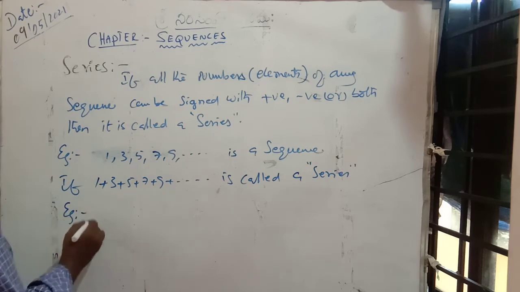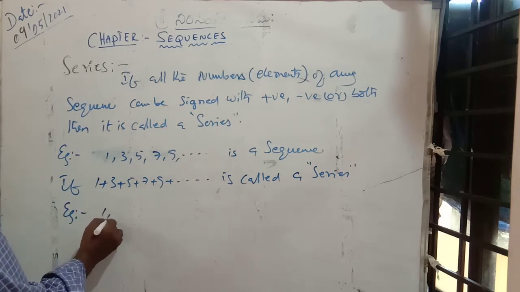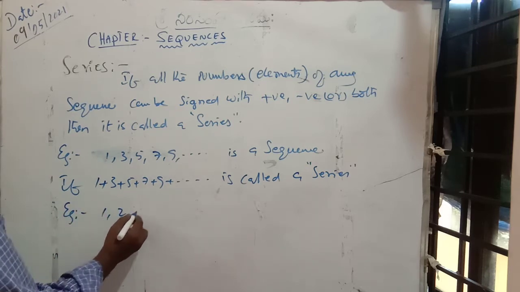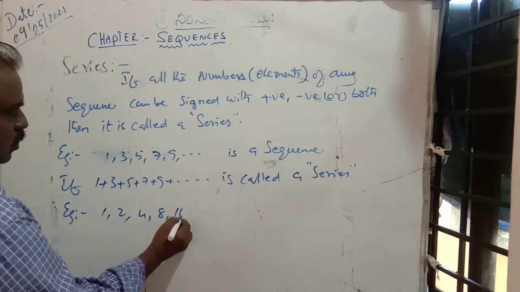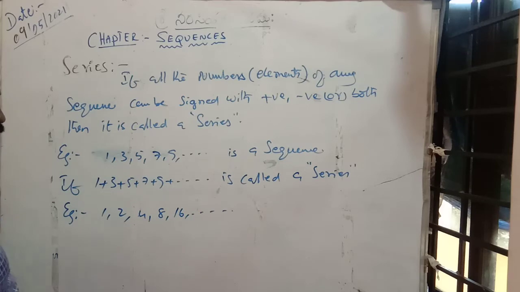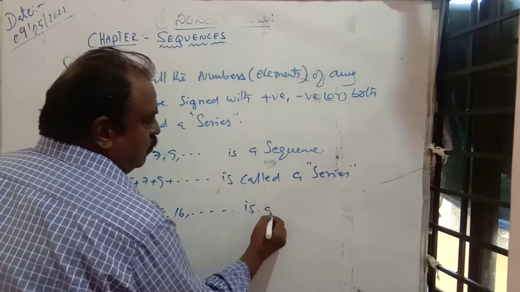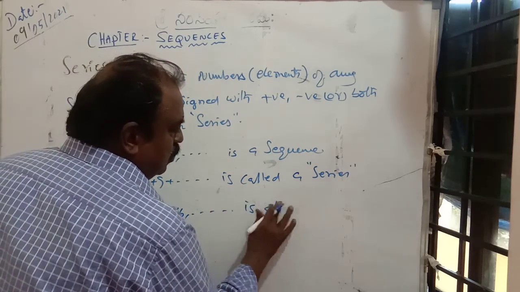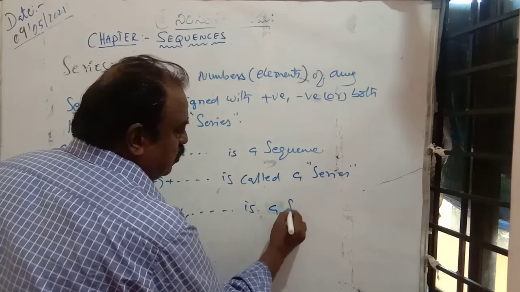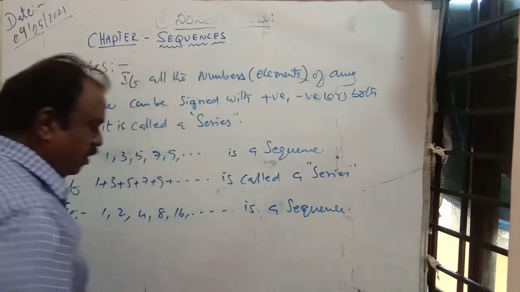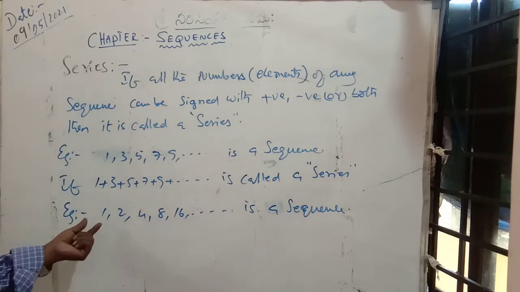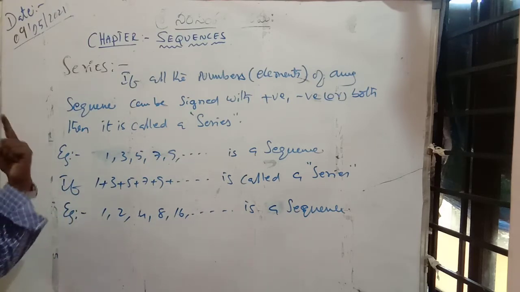One more example: 1 comma 2 comma 4 comma 8 comma 16 comma dash dash is also a sequence. It is a different one, not even numbers as in the second example.